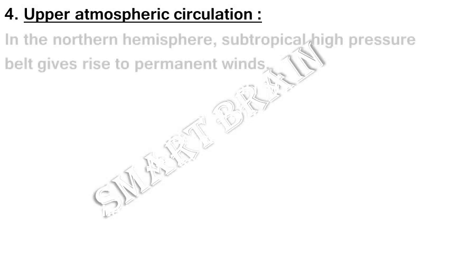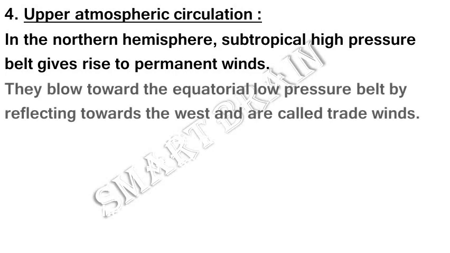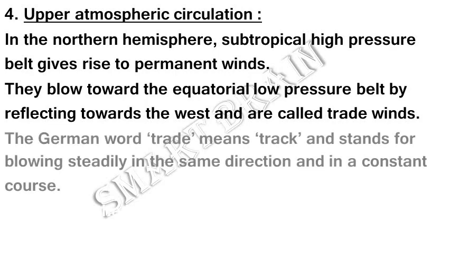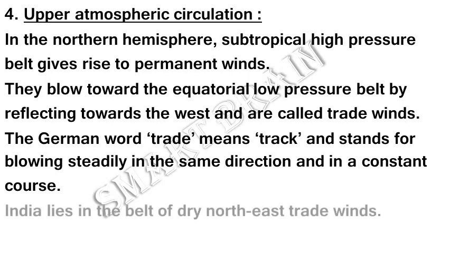Upper atmospheric circulation. In the northern hemisphere, subtropical high pressure belt gives rise to permanent winds. They blow toward the equatorial low pressure belt by deflecting towards the west and are called trade winds. The German word trade means track and stands for blowing steadily in the same direction and in a constant course. India lies in the belt of dry northeast trade winds.